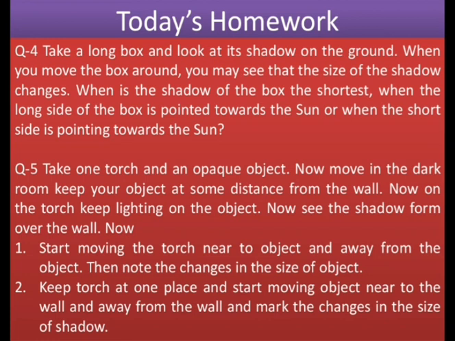In the second part, keep your object constant and move your light source away from the object or nearer to the object, and see what changes happen in the size of the shadow.